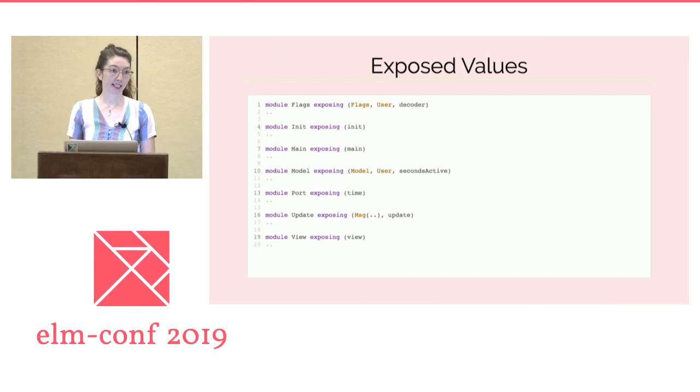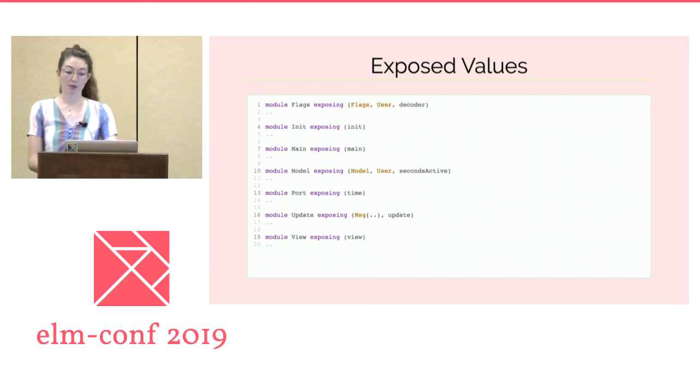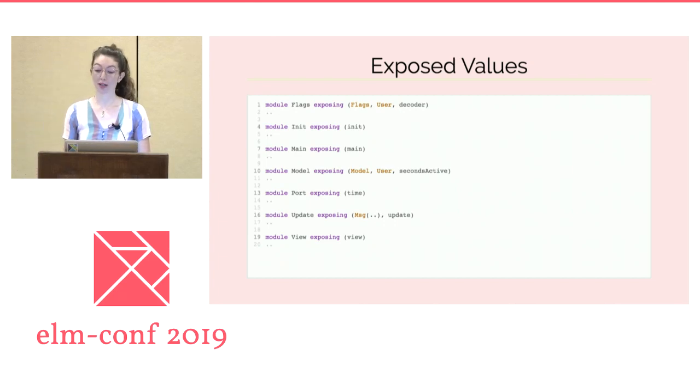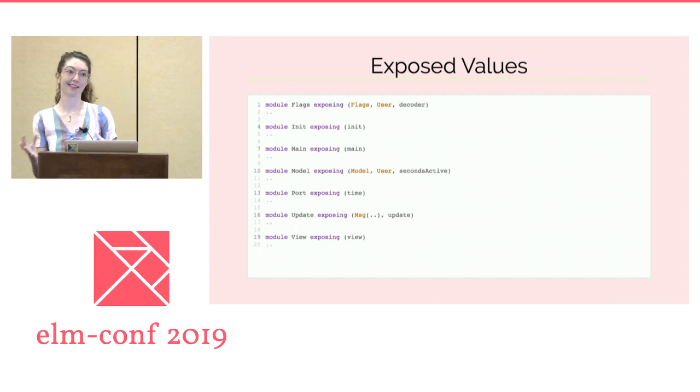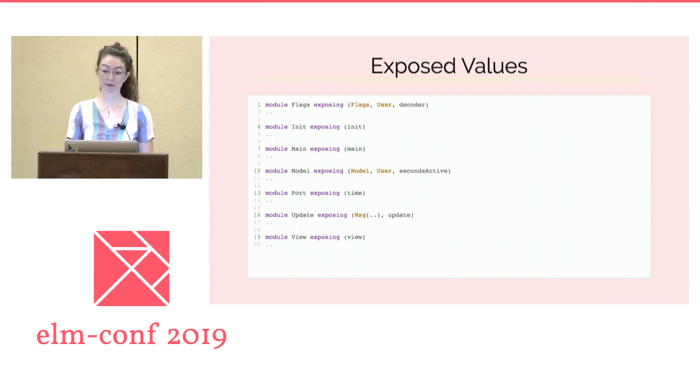But this is also true for seconds active. Seconds active also only makes sense in the context of the other modules, since seconds active operates exclusively on a structure that only makes sense in the context of these other modules. None of these modules can stand on their own. None of these modules make sense on their own. It's no wonder that our tests make seconds active look complicated, when seconds active kind of is complicated. It's part of this tangle of functions and types.